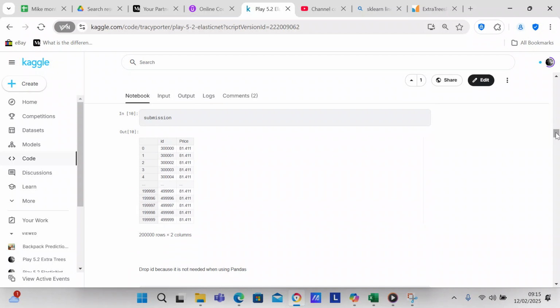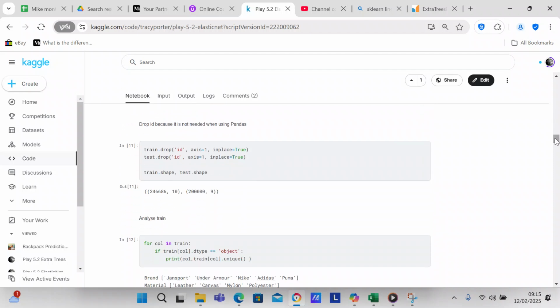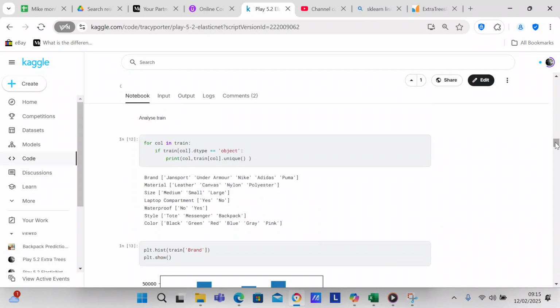Check submission. This is what Kaggle wants to see when we submit our data. It wants to have an ID column and a price column. We're going to drop the ID column because it's not needed when using pandas. So that's just one less column that the machine learning algorithm has to deal with.